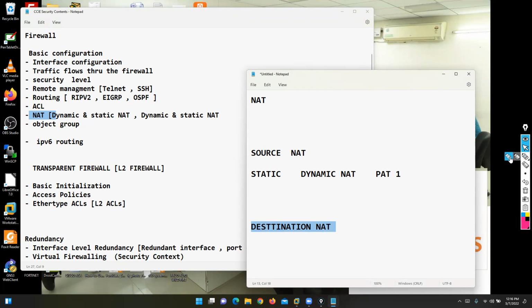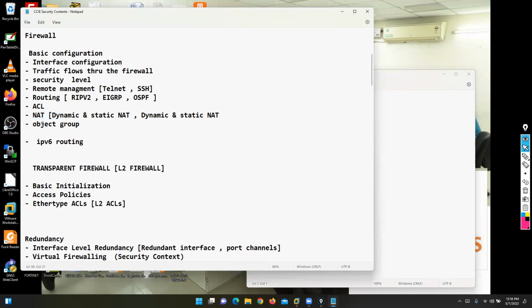So only this NAT topic will take a minimum of 2 to 3 hours. Only this topic, the NAT concept. It's a common topic for any vendor. You can configure the same source NAT and destination NAT on Fortinet and on a Palo Alto firewall. Once your translation option is clear, then we can go for the object group.